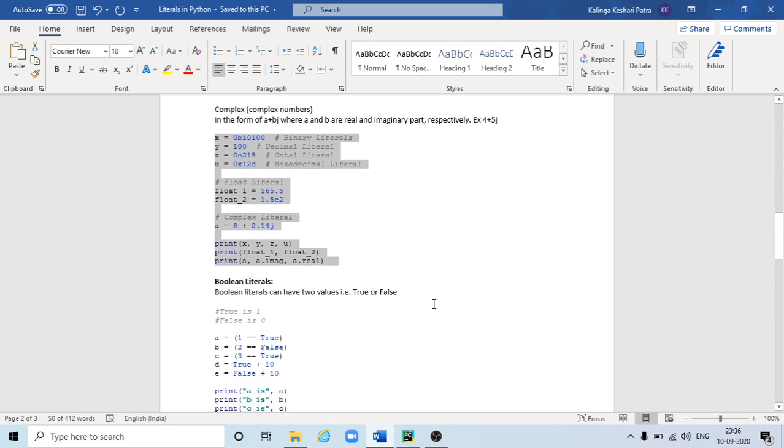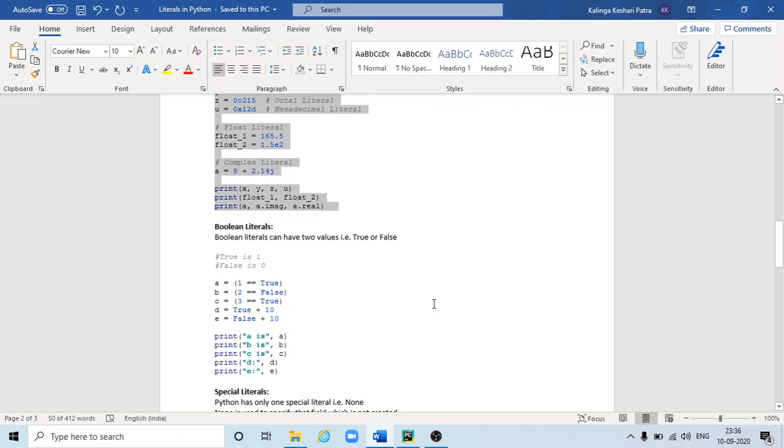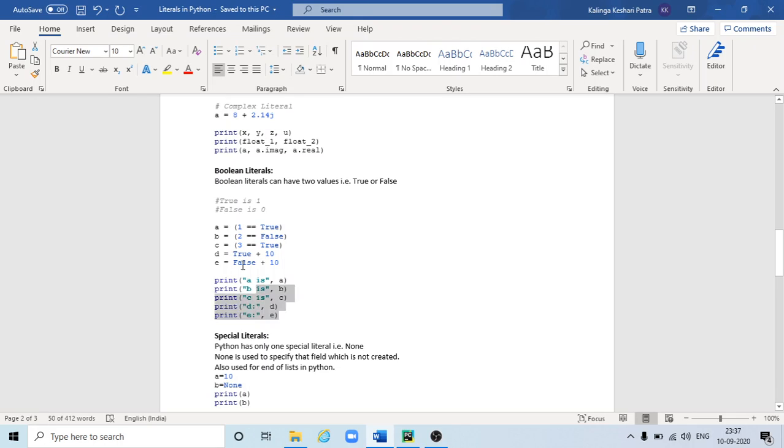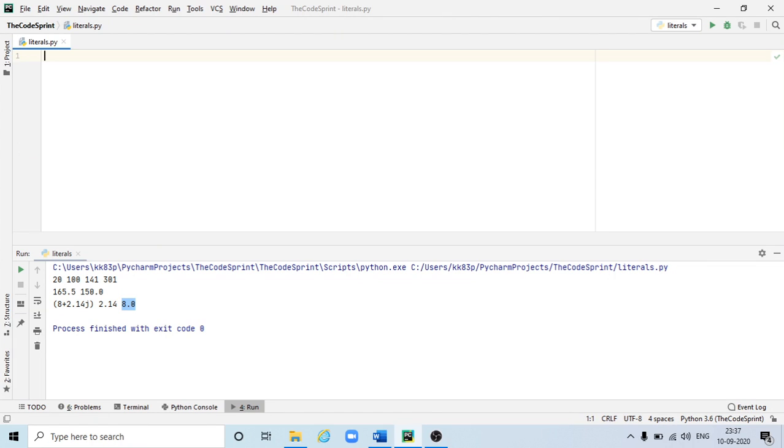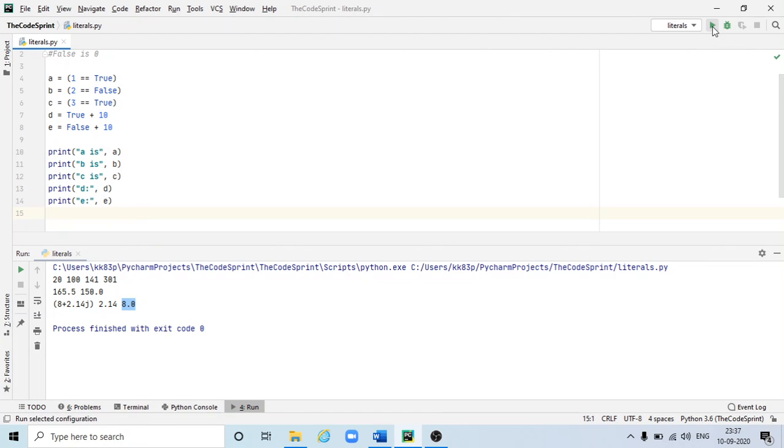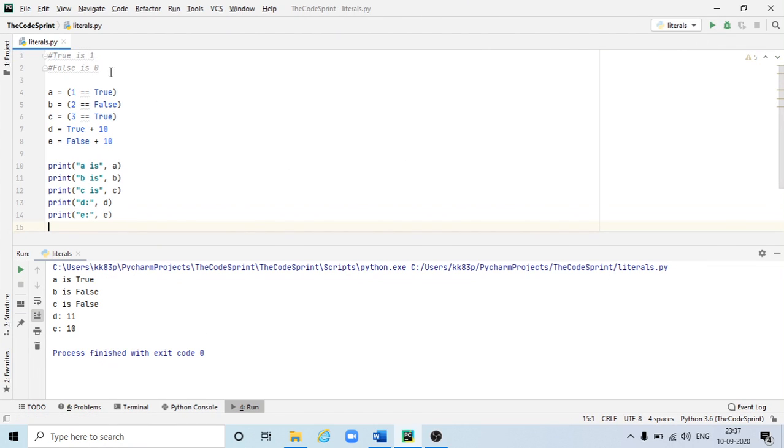So next is Boolean literals. In case of Boolean literals, we have two values, true or false. So it is very much straightforward. We can take this code and see the output. So true is always 1 and false is always 0.